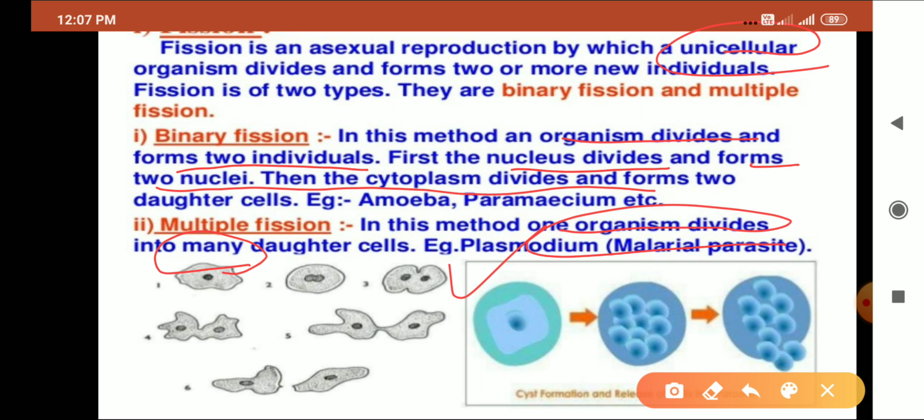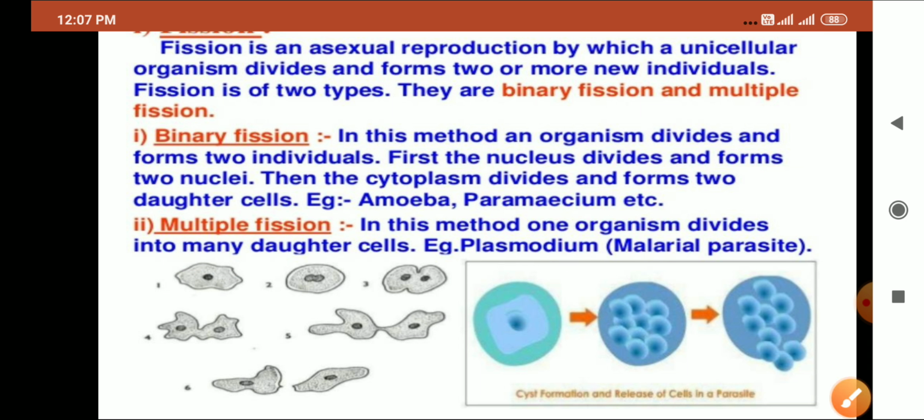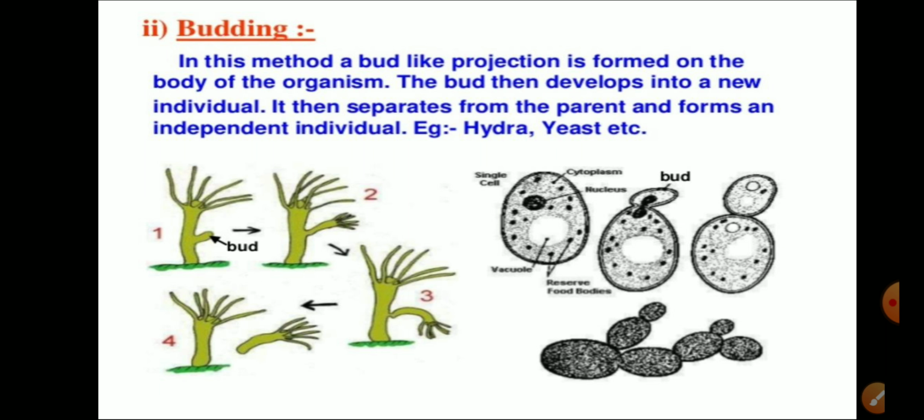Okay, so there are two types of fission. One is binary fission and the other is multiple fission, which occurs in amoeba, paramecium and plasmodium. Next we have budding. In this method, a small bud or projection develops over the body of the parent. One example is hydra and another one is yeast.